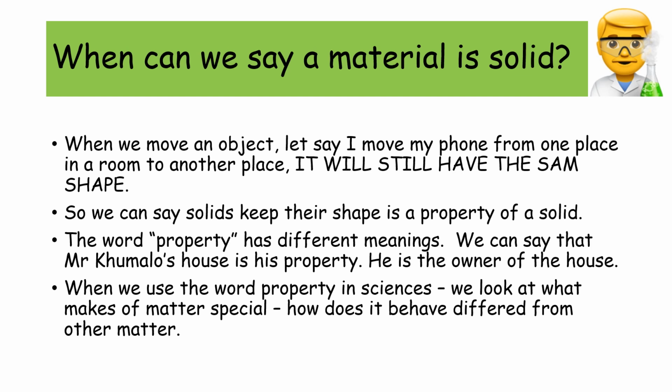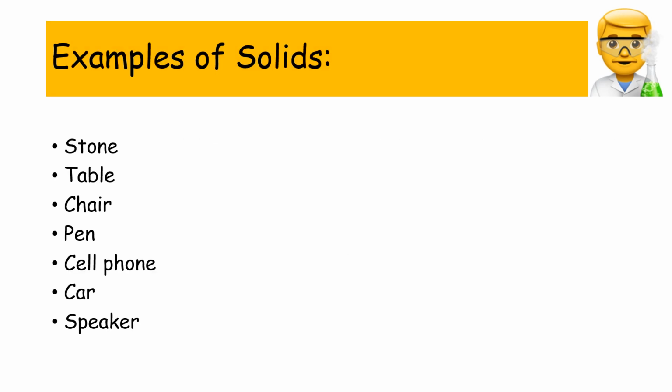The word property has different meanings. Your dad owns the house you live in, so he's the owner of the house. It's his property. When we use the word property in science, we look at what makes matter special. How does it behave differently from other materials? Now there are several examples of solids: stone, table, chair, pen, cell phone, car, speaker.